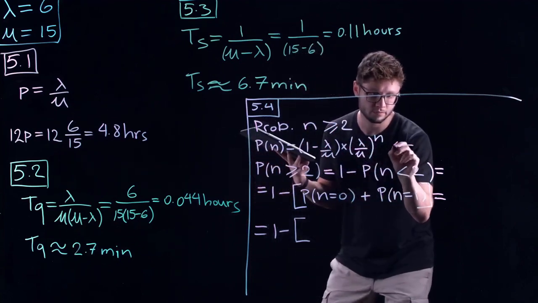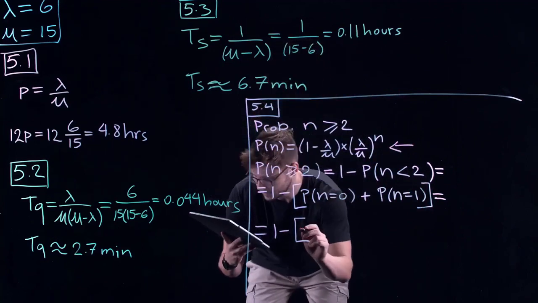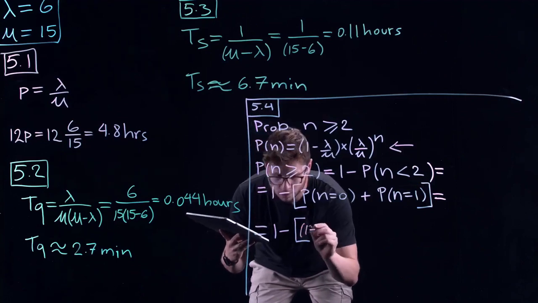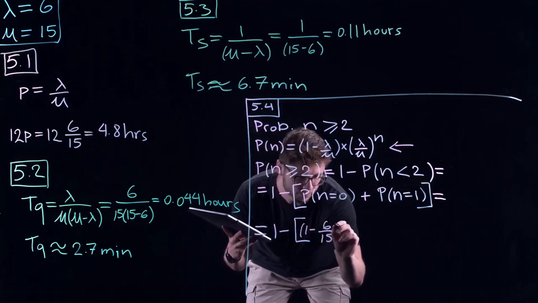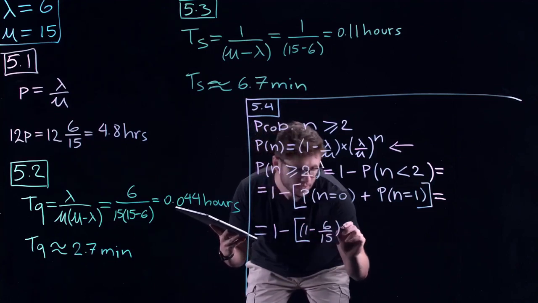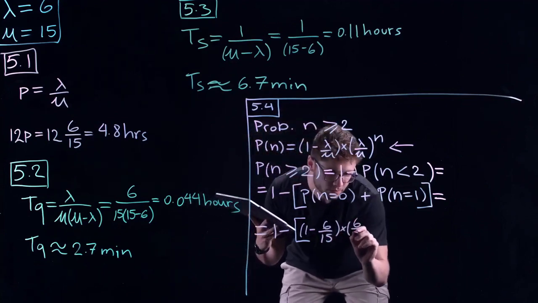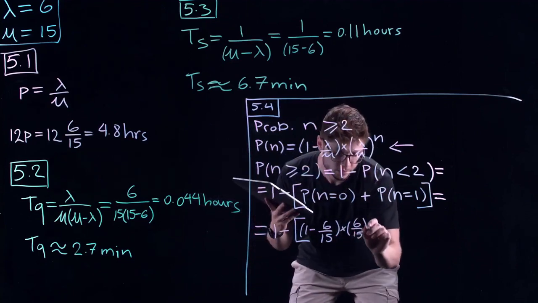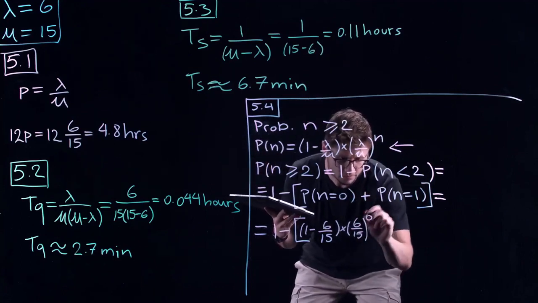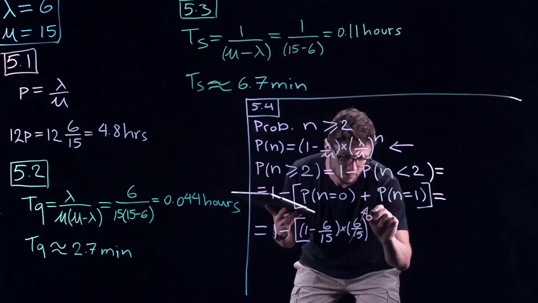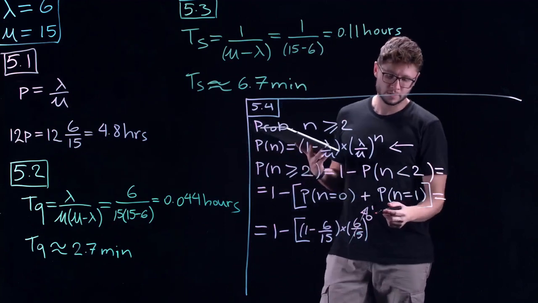For 0, it's going to be 1 minus 6 over 15, lambda over mu, times lambda over mu, 6 over 15, as we saw here, to the power of n. What does n equal in this case? It equals 0. So this one's very easy. This is just going to equal 1, as the exponent is 0.